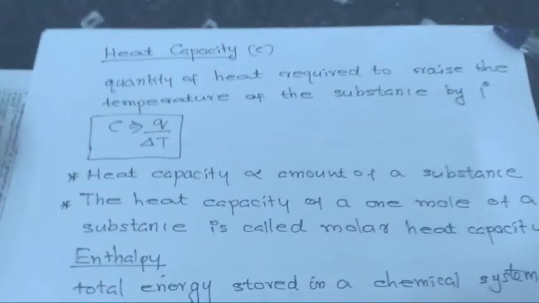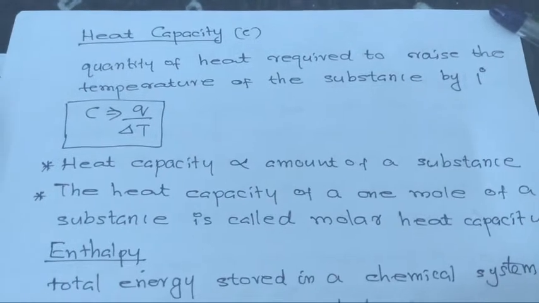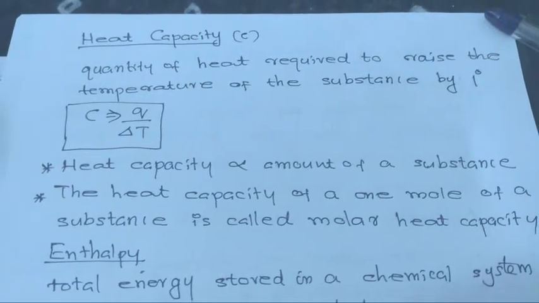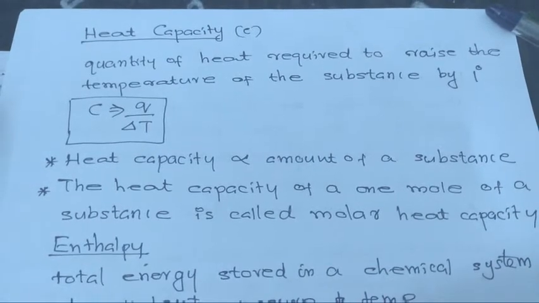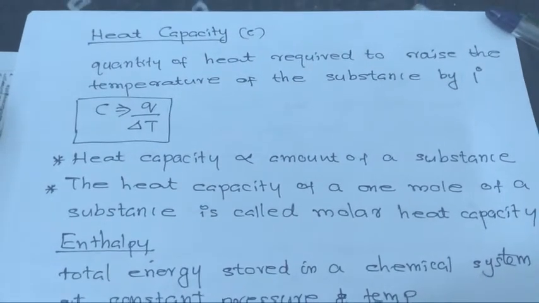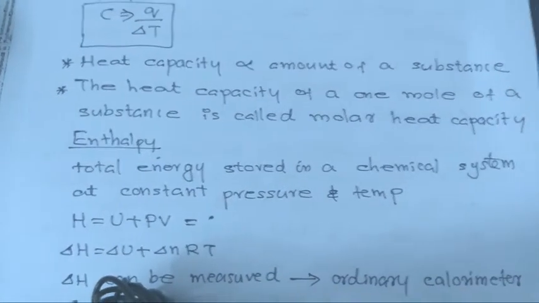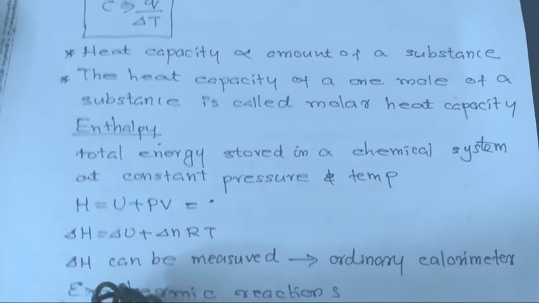The next condition is heat capacity. Quantity of heat required to raise the temperature of the system by 1 degree. C is equal to Q divided by delta T. Heat capacity proportional to amount of substance. Heat capacity of 1 mole of substance is called molar heat capacity.